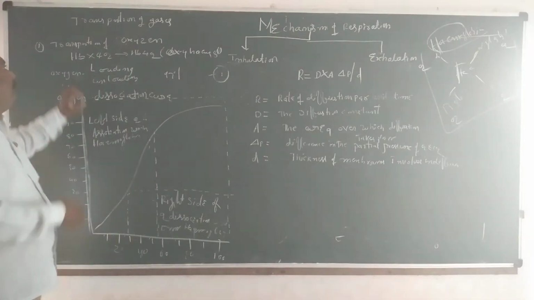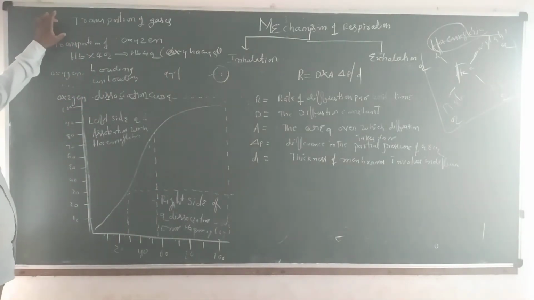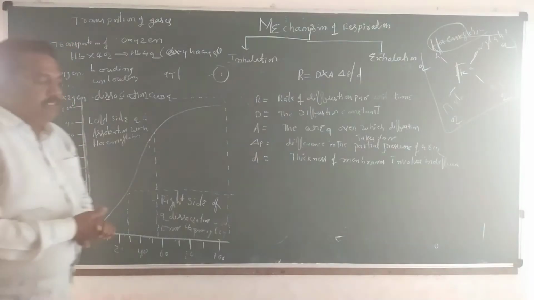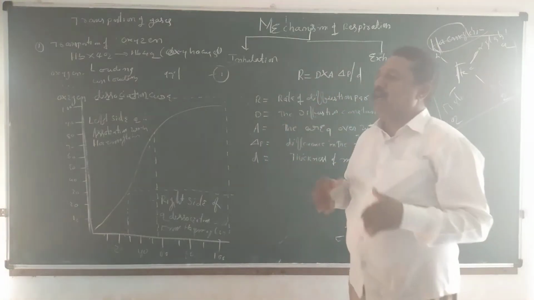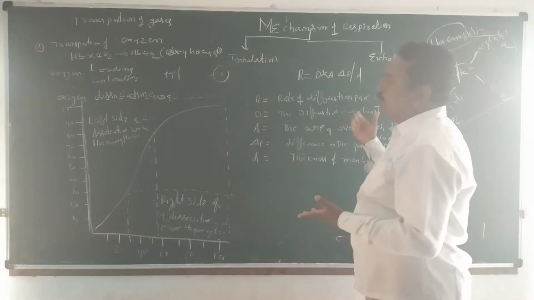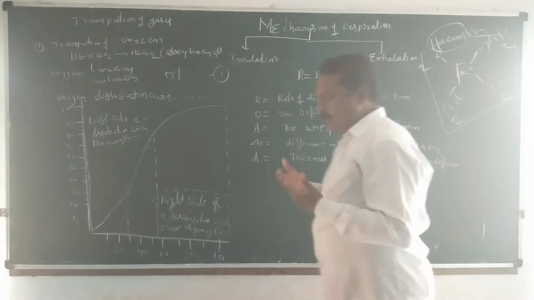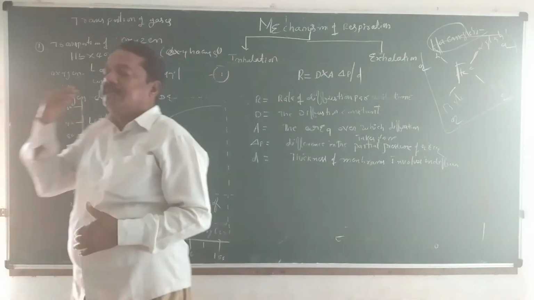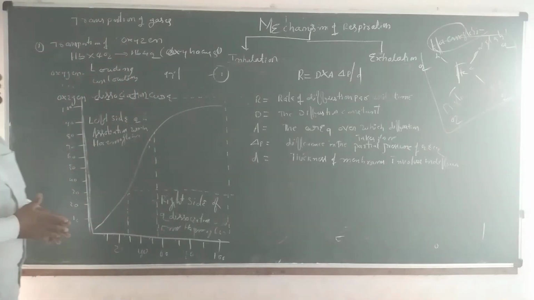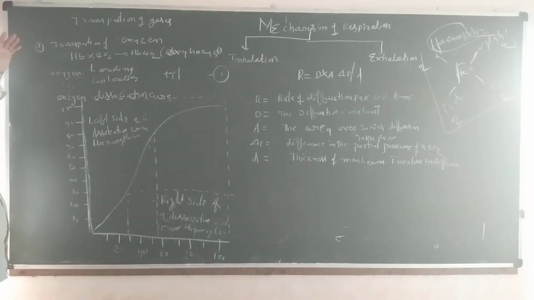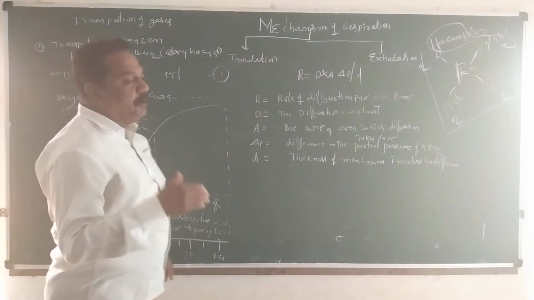Next topic, transport of the gases. Two important respiratory gases are there. One is oxygen, the other is carbon dioxide. These two important respiratory gases are moved through inhalation and exhalation. Through inhalation, oxygen enters the animal body, and through exhalation, carbon dioxide is sent outside. After inhalation, what happens? Transport takes place. That is carbon dioxide transport, left for later, and oxygen transport. Today I am discussing only oxygen transport. Oxygen is not transported in the form of oxygen.